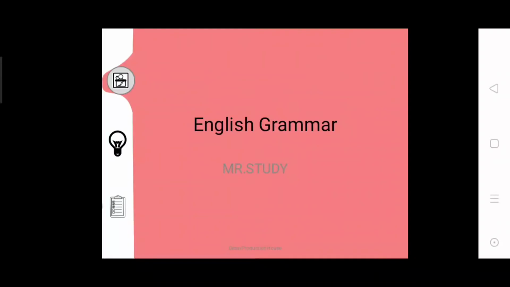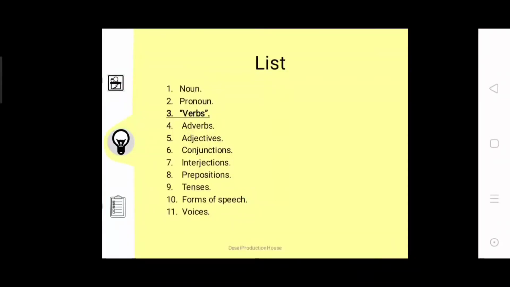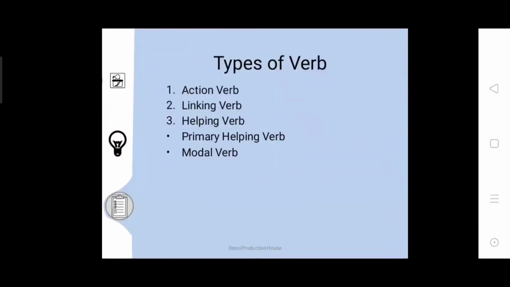Today I am going to give you knowledge about the verbs. I have taught you about the noun and the pronoun in the first and second lectures, and my third lecture of English grammar is the verb. In the verb, I am going to teach you first of all what is a verb, then the types of verbs. There are three types: action verb, linking verb, helping verb, and the subtypes of helping verb are primary helping verb and the modal verb.